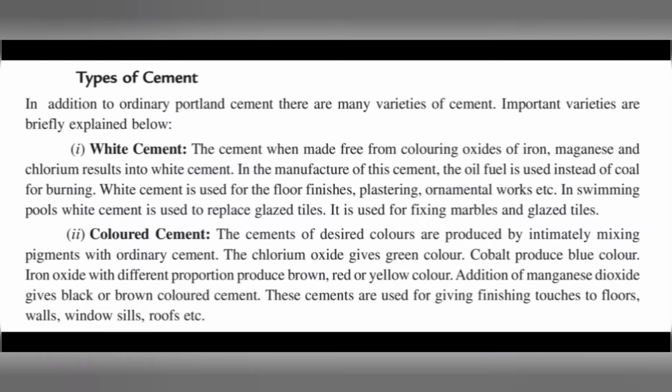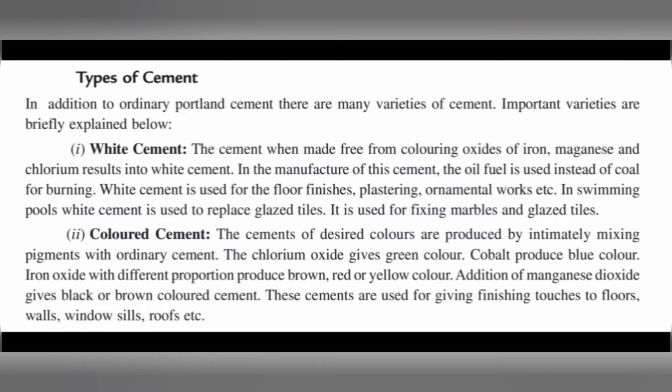Types of cement. In addition to ordinary Portland cement, there are many varieties of cement. Important varieties are briefly explained below. White cement. The cement, when made free from coloring oxides of iron, manganese, and chlorine, results in white cement.